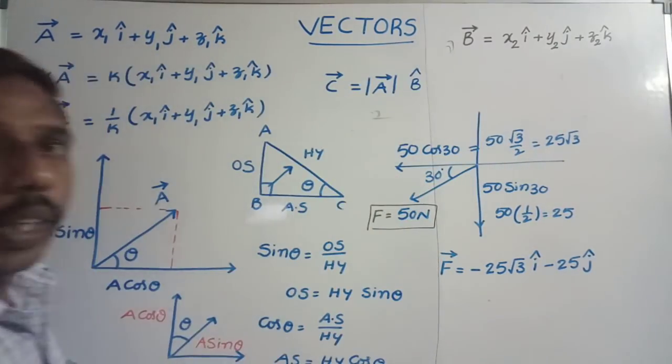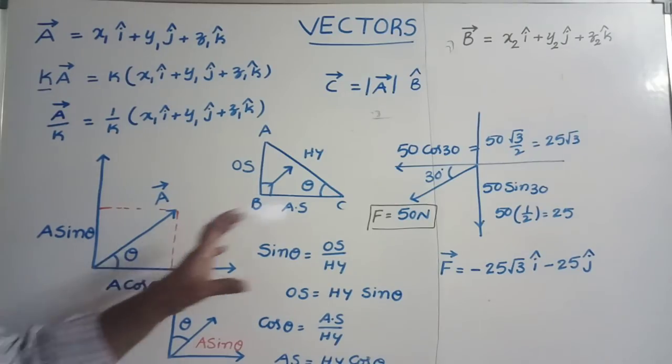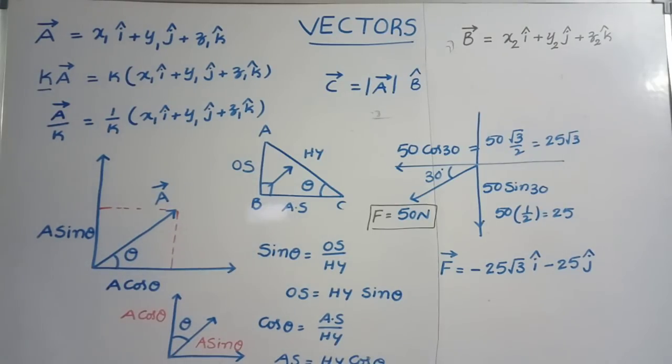Any vector divided into two mutually perpendicular components is called resolution of a vector. We can resolve any vector into two perpendicular components.